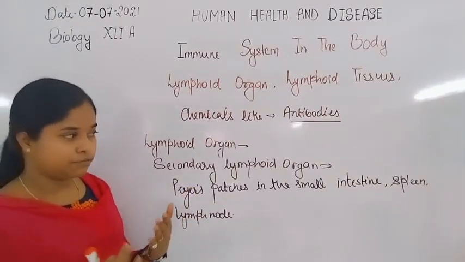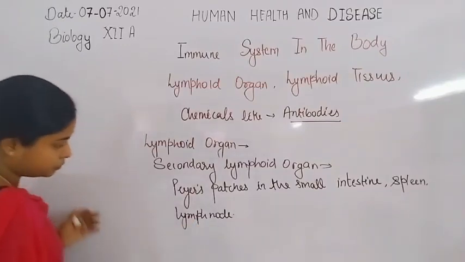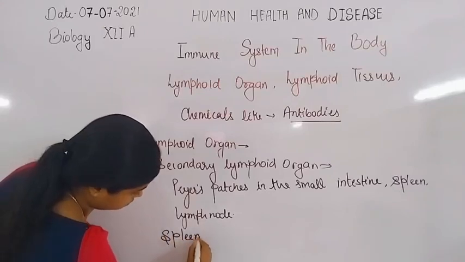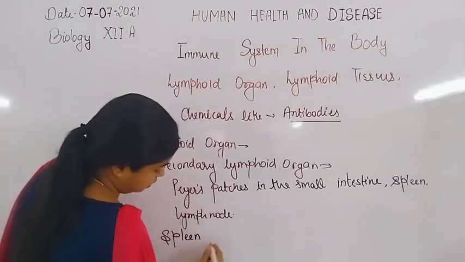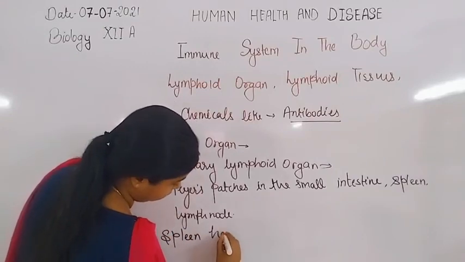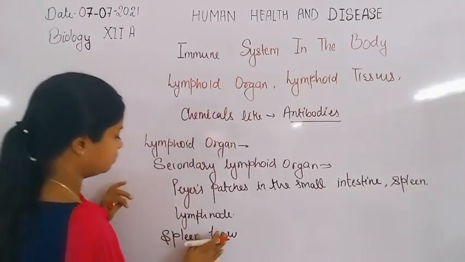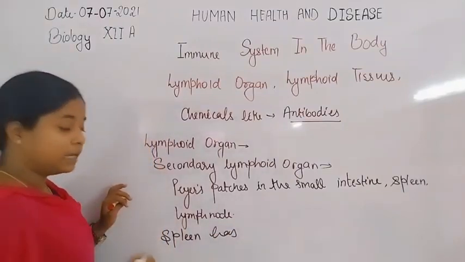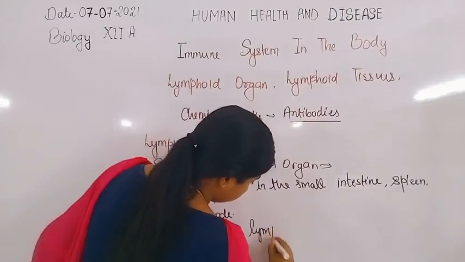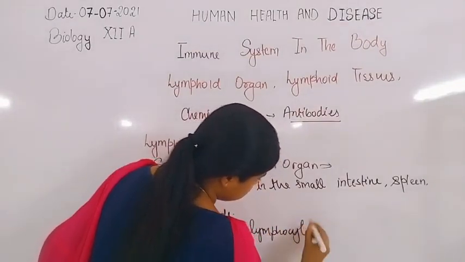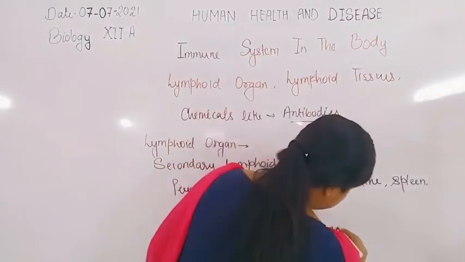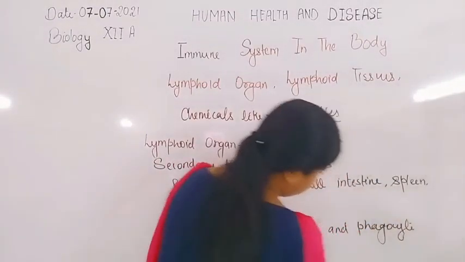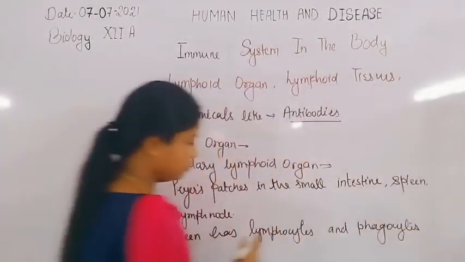The spleen has lymphocytes as well as phagocytes. What are lymphocytes?